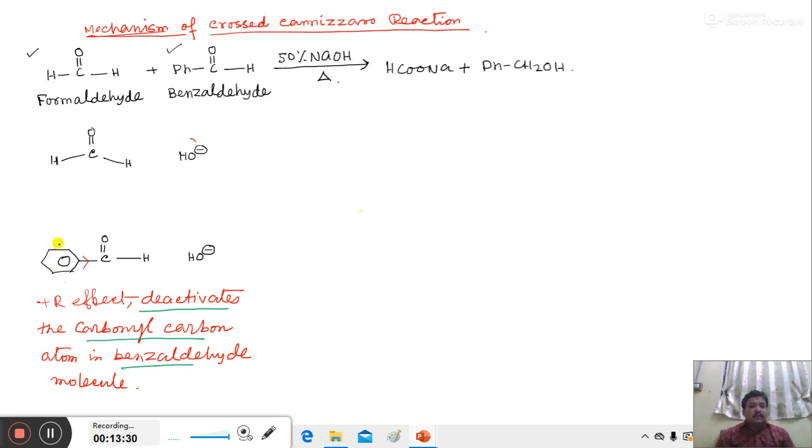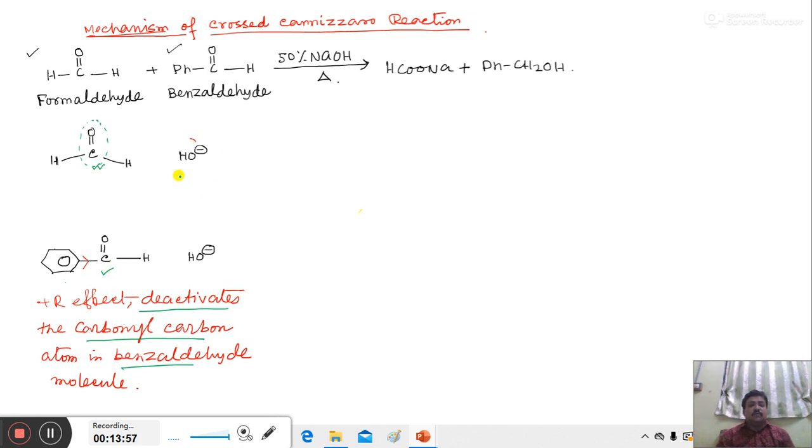So this carbonyl carbon is less reactive. On the other hand, in formaldehyde, the carbonyl carbon is attached to two H atoms. These H atoms have neither plus I nor plus R effect. So this carbonyl carbon is much more reactive compared to the benzaldehyde carbonyl carbon. So the hydroxide ion is ready to attack.